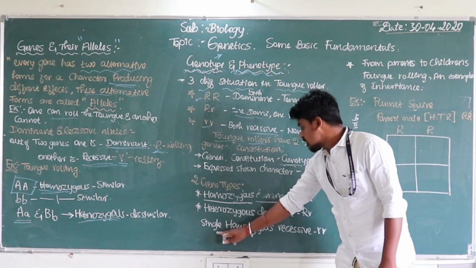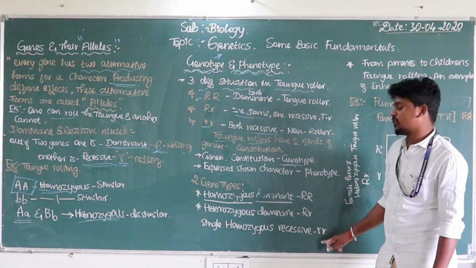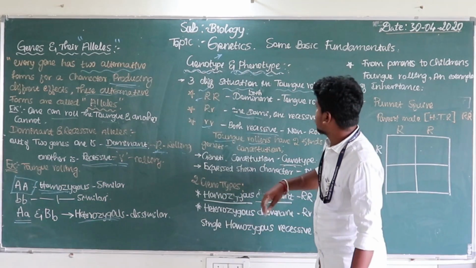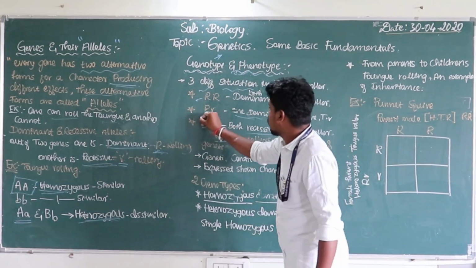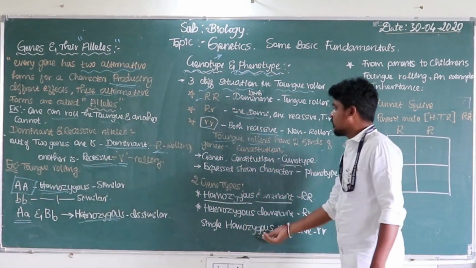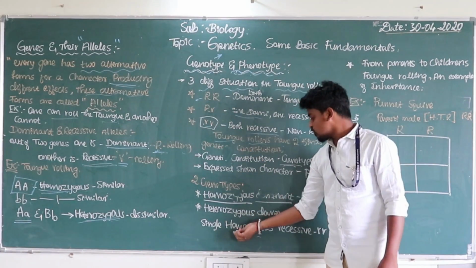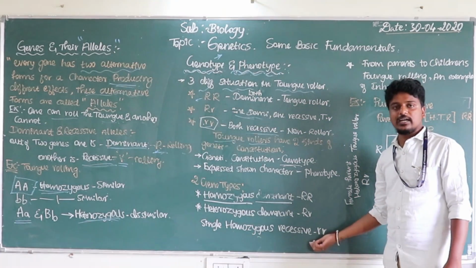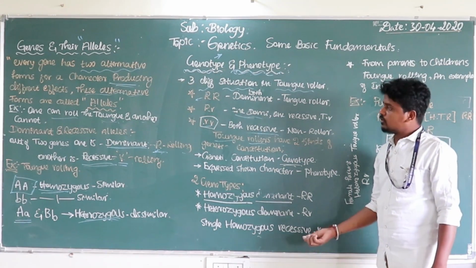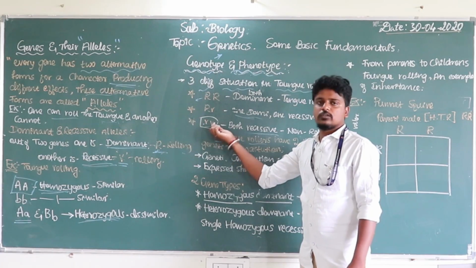The last one is the homozygous recessive. I told you before, this is a homozygous one, because both are recessives. That's why we call it homozygous recessive, not heterozygous. Heterozygous means one is a capital and one is a small letter.